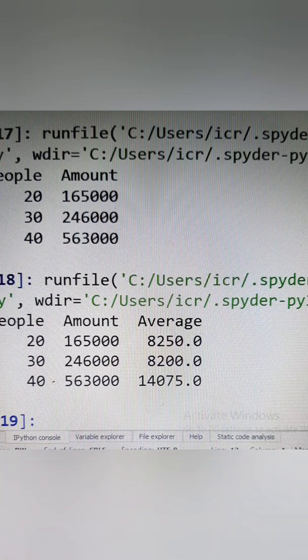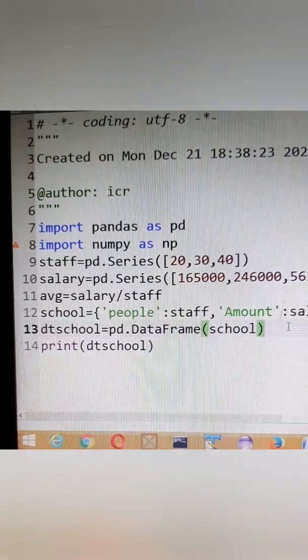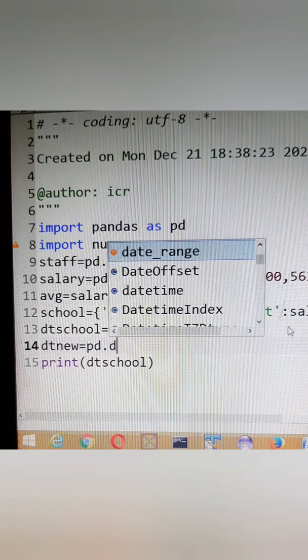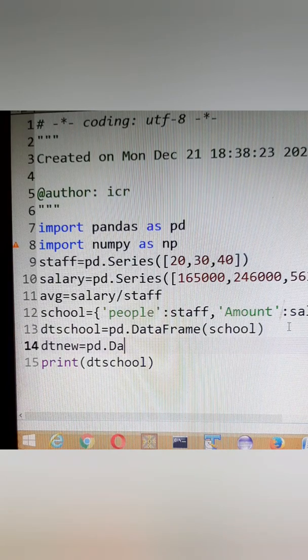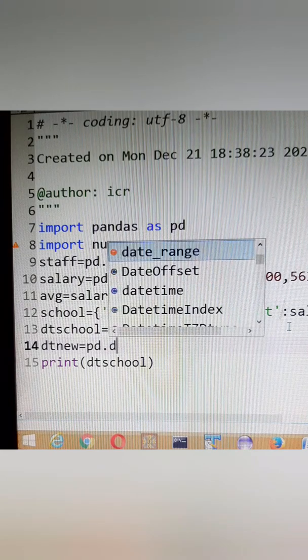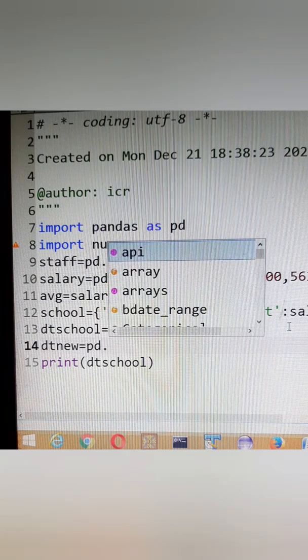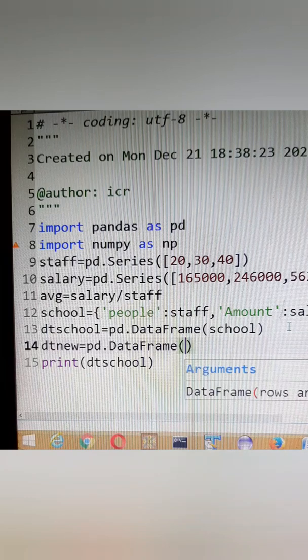But there is only one last topic on how to create a data frame. A data frame object can be created from another data frame object also. Suppose in this program itself I keep here one more data frame, dt new is equal to pd.DataFrame, and I keep dt school under it.